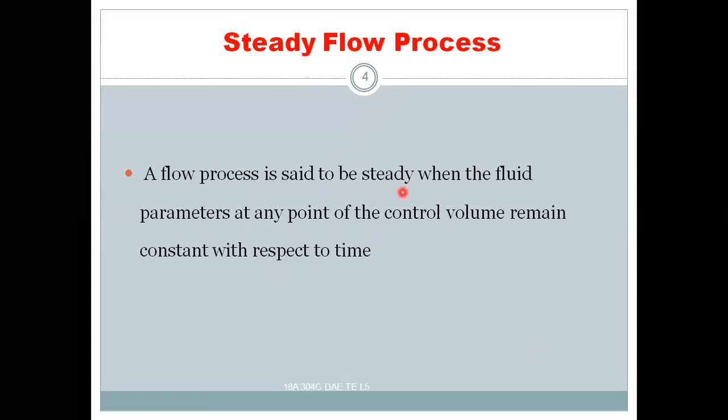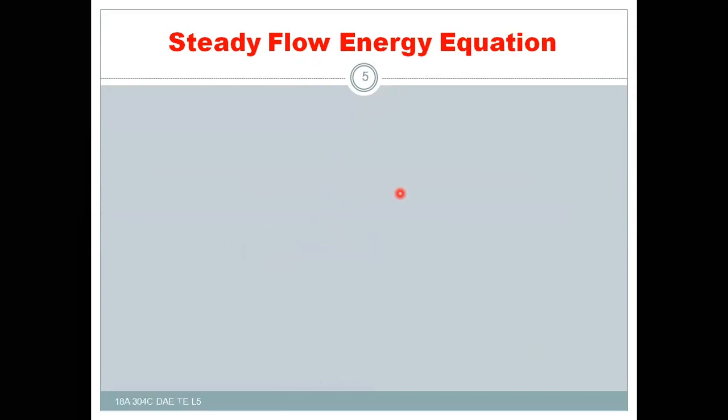That means there is no change in the parameters of the flow process. From time to time, the fluid parameters remain the same. So that is the steady flow process.